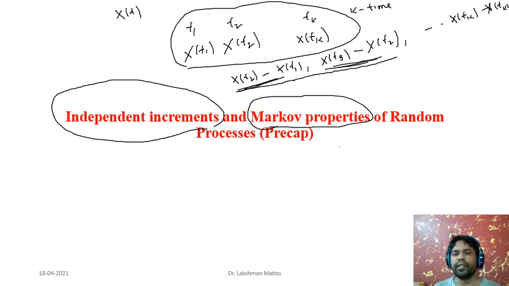It says that we are defining this time sample, the k time sample. From the k time sample, what we observe is that if you are trying to calculate a probability, suppose you are currently at time tk minus 1 and tk is the next future time, then what you observe